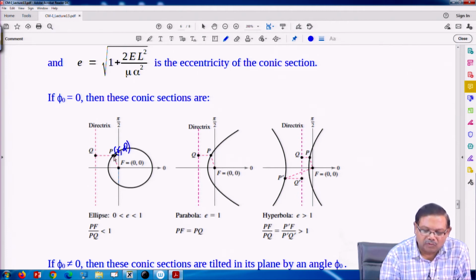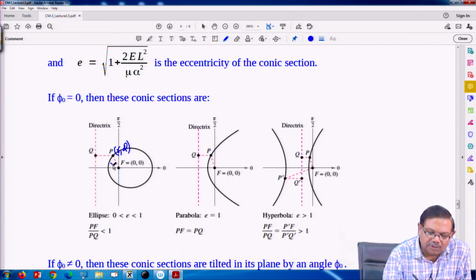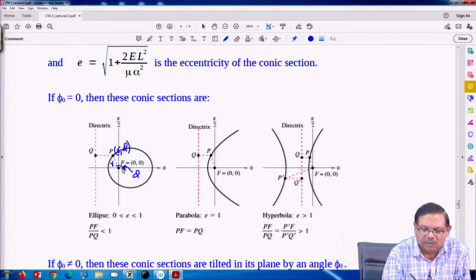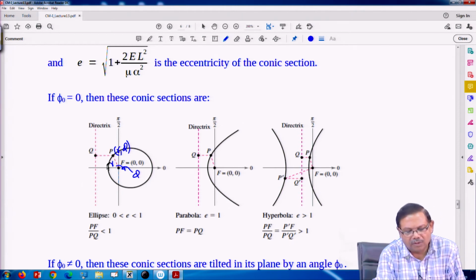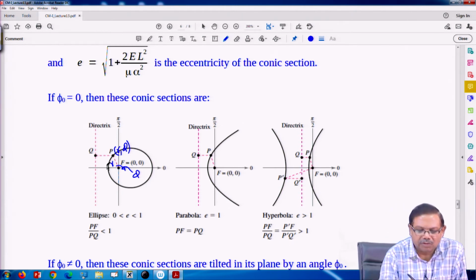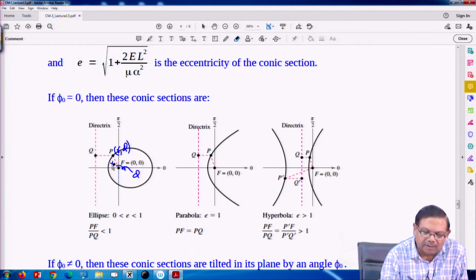So, this is called r and this angle would be phi, how much it is going from the reference line in counterclockwise direction. So, that is r, phi, the point P on this curve, and phi is the azimuthal angle. Okay.